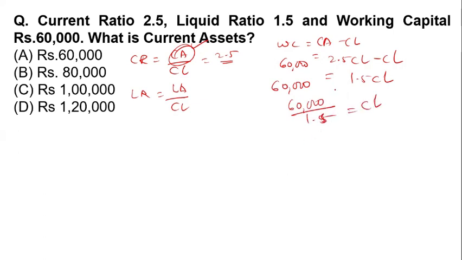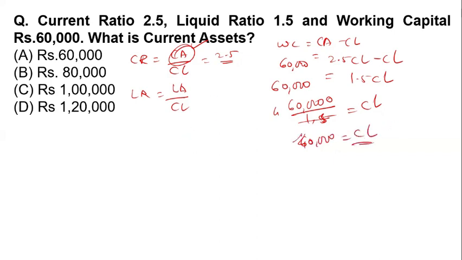Using the calculator, it will be near about 40,000. Okay, current liability is 40,000.